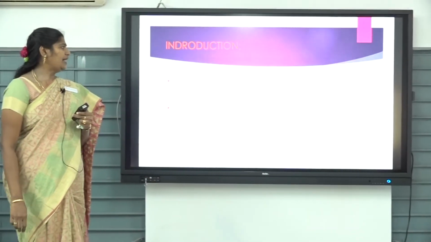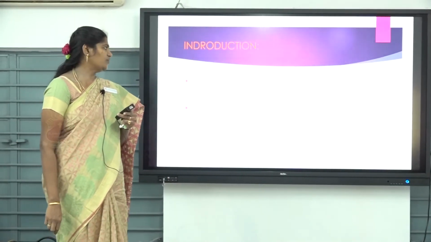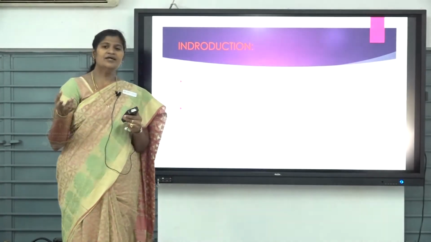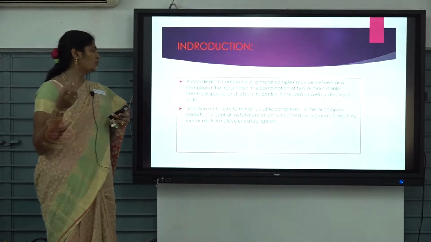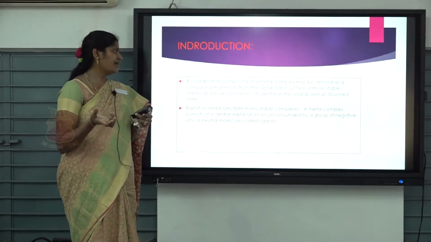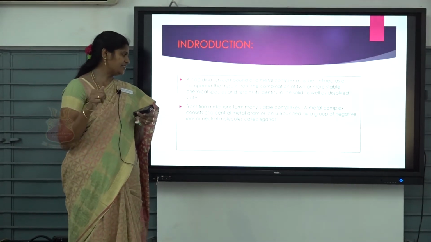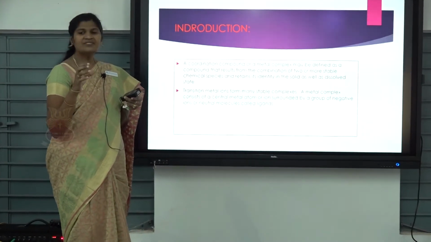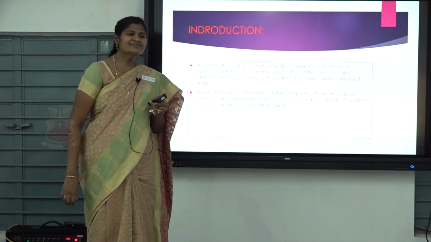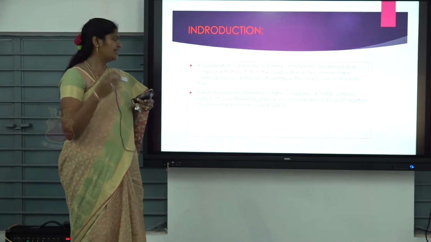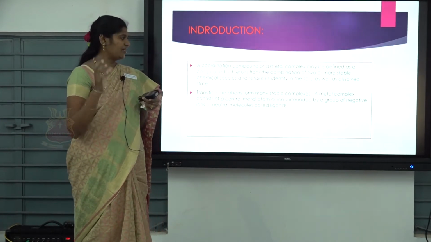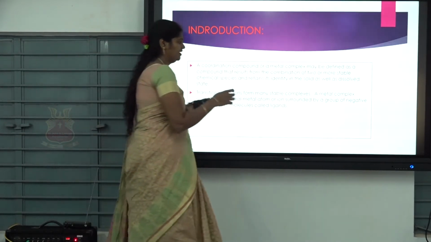Coordination compound. A coordination compound or metal complex is defined as the combination of two or more stable chemical species, but it retains its identity. Then transition metal ions. What is a metal complex? It consists of a central metal atom surrounded by ligands. Very good.